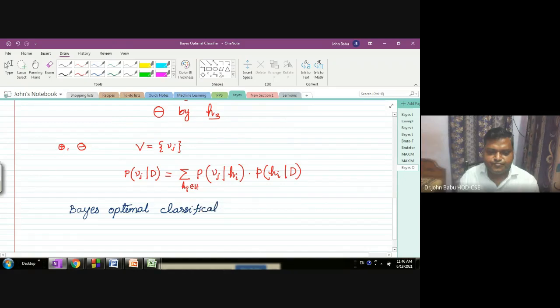We will classify the instance as the value which returns the maximum probability: argmax over Vj belonging to capital V.